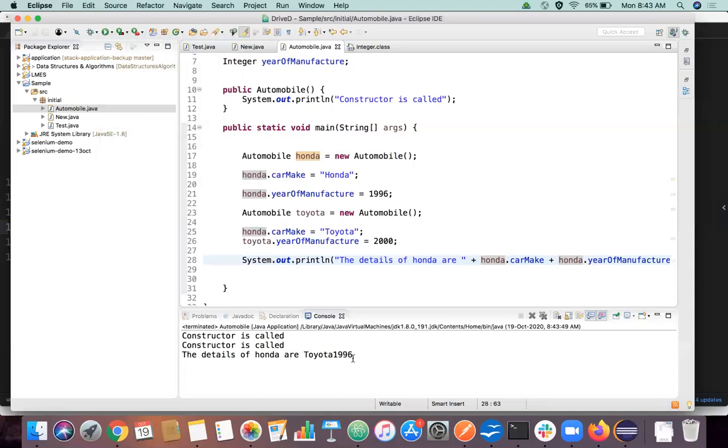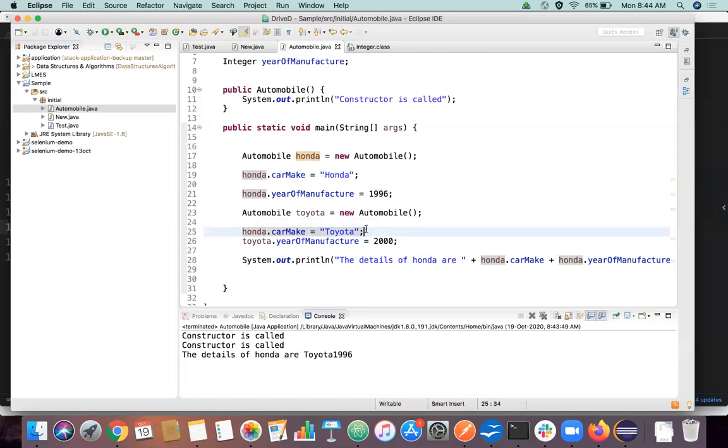Because even though we declared Honda here, we are changing that value here again. So that original value is overwritten. See, Honda is an object, a copy of the original class, which represents a certain area in memory. You assign the value Honda initially, but this line is kind of taking a rubber, erasing it, and putting a new value called Toyota there.